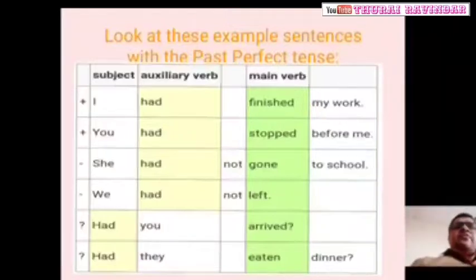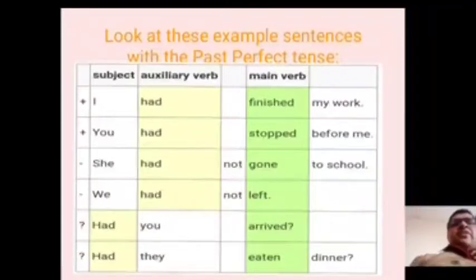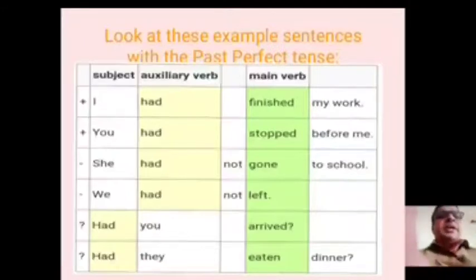I will give you 4 options. One is we had been living, we are leaving, we leave, we were leaved. What is the right answer? I hope you will guess it. By the time I left Nizamabad, we had been living in Warangal for 3 years.